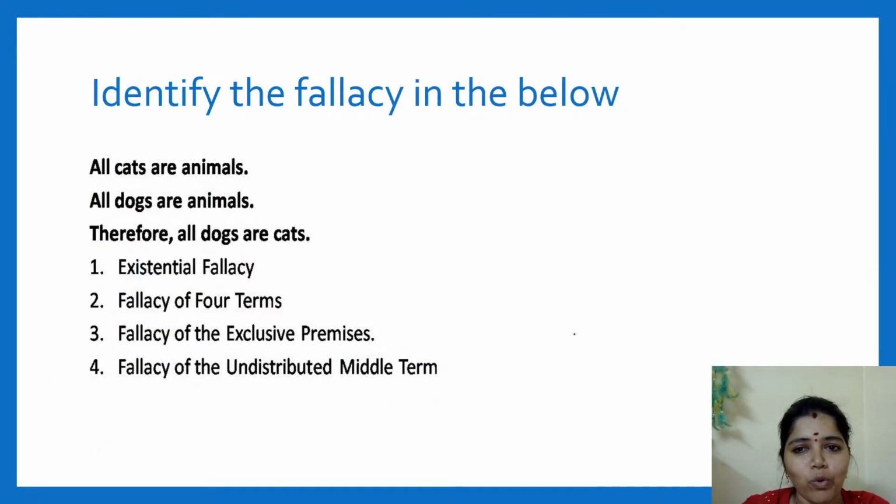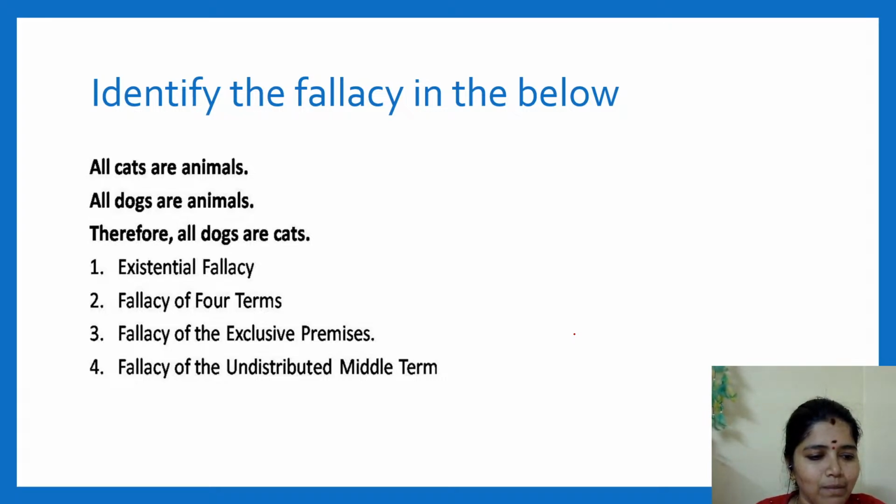So now we move to an example. By default you can say it's an undistributed middle fallacy because we have done only one fallacy so far. But how do you identify it? I just gave you this example. What is the sequence of identifying this one? I have given you one example, I think you can do it with this.